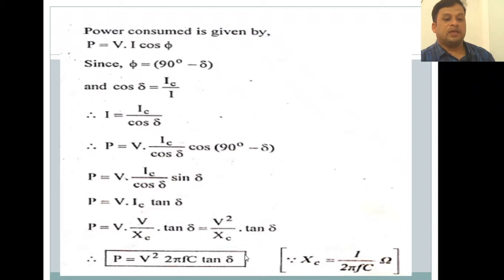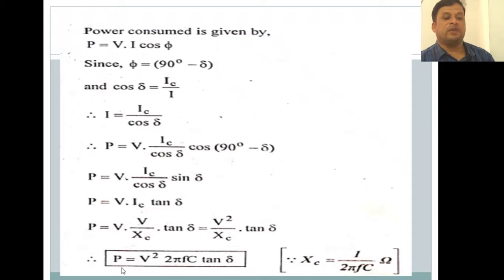XC can be replaced by 1 by 2 pi FC, so it comes to the numerator and becomes V square into 2 pi FC tan delta. So the power equation is P is equal to V square 2 pi FC tan delta.